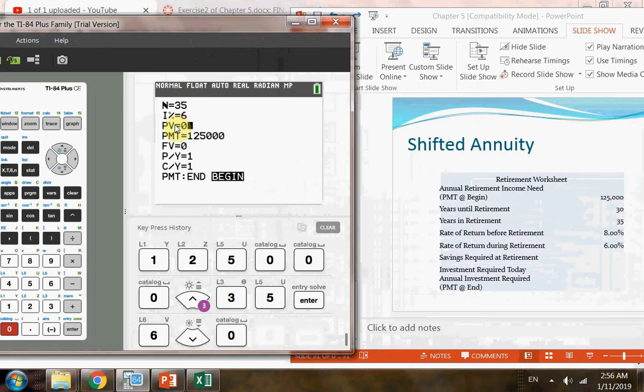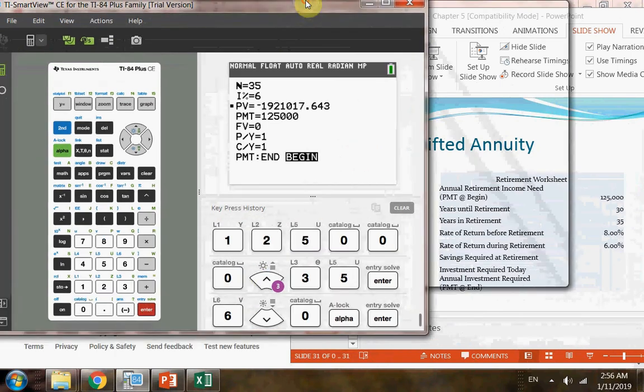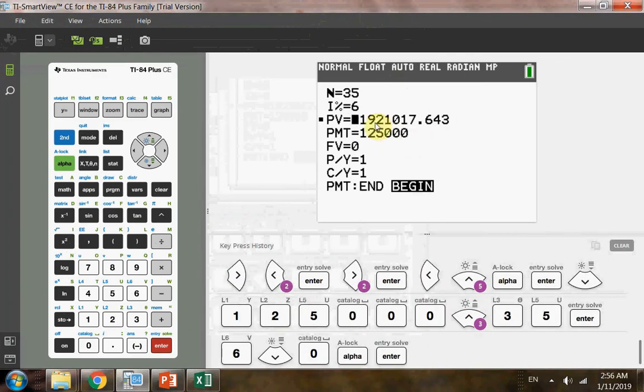Okay, I want to know at the beginning of my retirement how much money I would have. So that's the present value, and I have a 0 for future value, and the payment method is highlighted as begin. So then I would solve for present value, alpha, enter. Okay, so I'm going to need $1.9 million roughly in my bank account, so I can enjoy my life during retirement and receive $125,000 each year for 35 years. Okay, 1.9 million is how much money I should have.